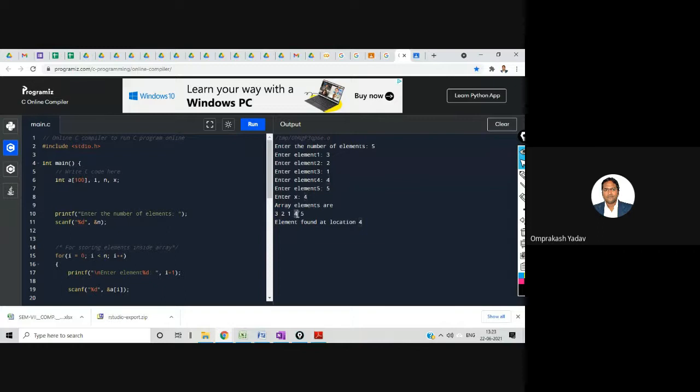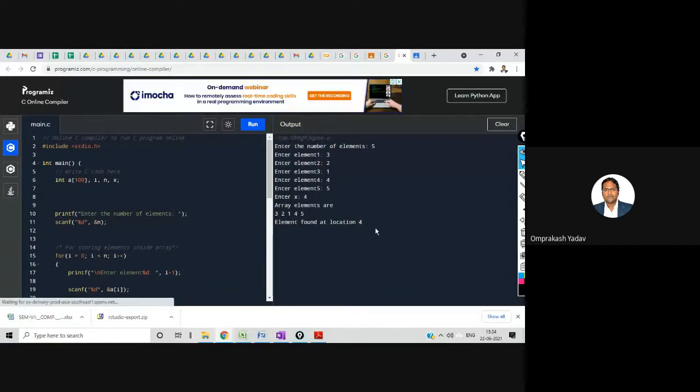And the index number is the 0th index, number 0, 1, 2, 3. Index number 3, location number is 4. Then let's run the case where the element is not there.